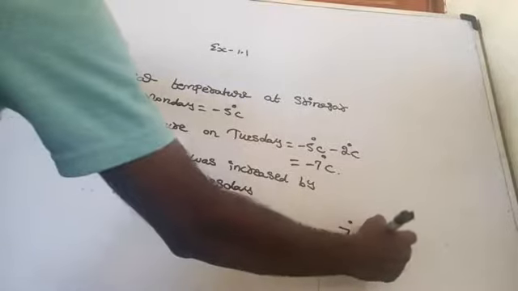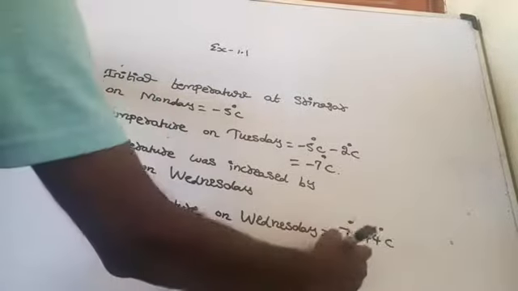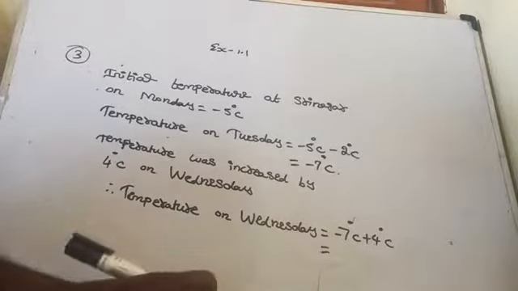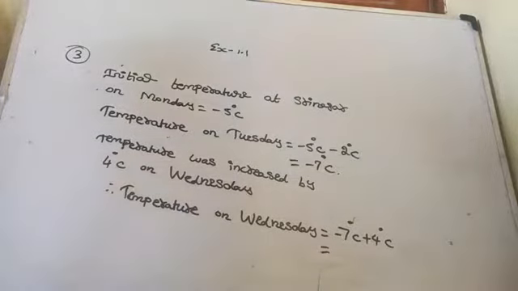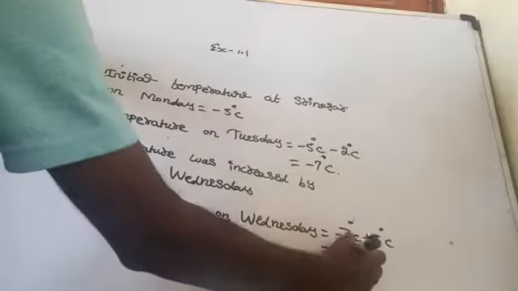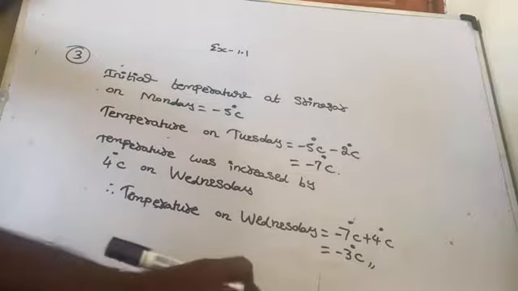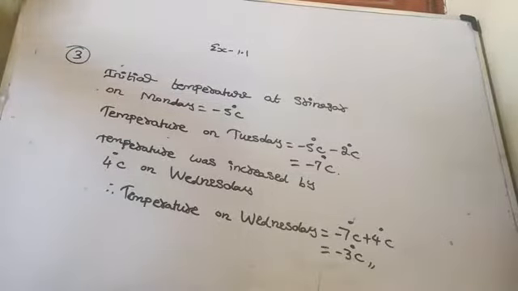plus 4 degrees Celsius. That means, how will you add a positive integer and a negative integer? Yes, ignore the sign, subtract the smaller number from the greater number and give the greater number's sign. That means minus 3 degrees Celsius. So this is the temperature on Wednesday. Are you getting dear? Yes. Now, shall we move to the next question now? Yeah. Look at question number 4 now.